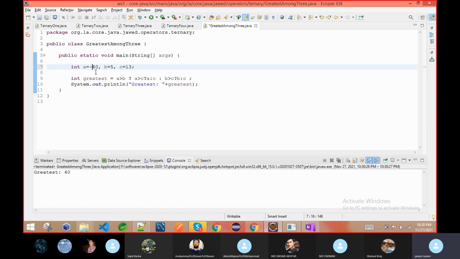Now suppose I make both of them negative, this is just for testing, whether this works for negative numbers or not. So here the greatest number is b, 5, then it should print 5. Yes, its meaning is our program is working fine. So this is the way. This is called nesting of ternary operator. If a is greater than b and a is greater than c, a is greatest, else c is greatest. If b is greater than c and b is greater than a, then b is greatest, else c is greatest. So this is the way we are doing nesting of ternary operators.